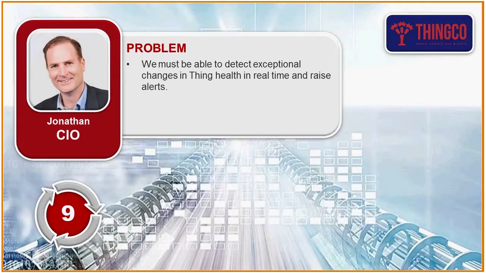Now, one of the things that we've seen with the data coming from our things is that just a low indication of health does not necessarily mean there's a problem. So we need to have something a lot smarter to figure out whether we do have a problem. Exceptional changes in the thing health, we need to monitor that in real time. Can we then detect when there is an issue with one of our things? How would we do that?